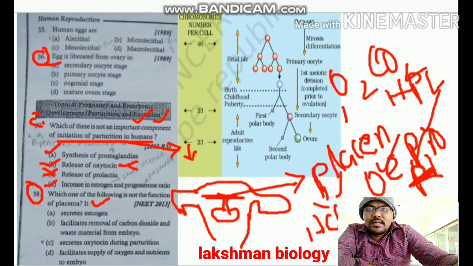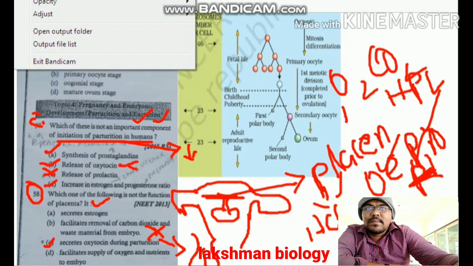Here they asked which one of the following is not a function of the placenta. Option C is not a function of the placenta. In option C they have given that it secretes oxytocin during parturition. Wrong option. Why? Because oxytocin is not produced from the placenta. It is produced from the posterior pituitary gland. Hence option C is our answer for question number 58.